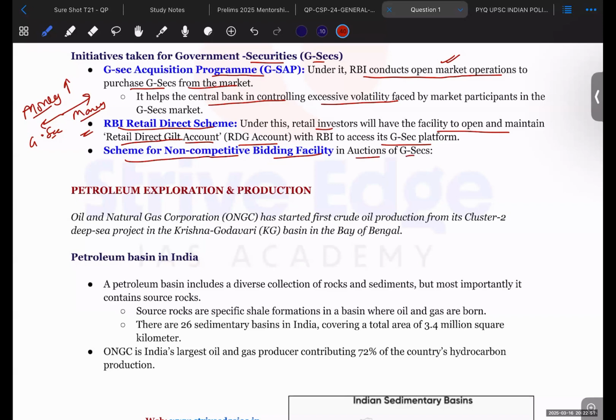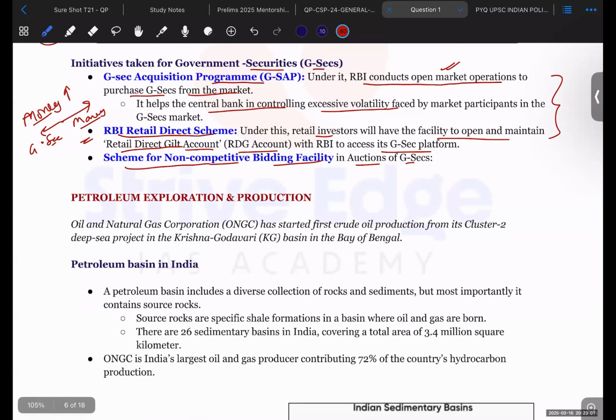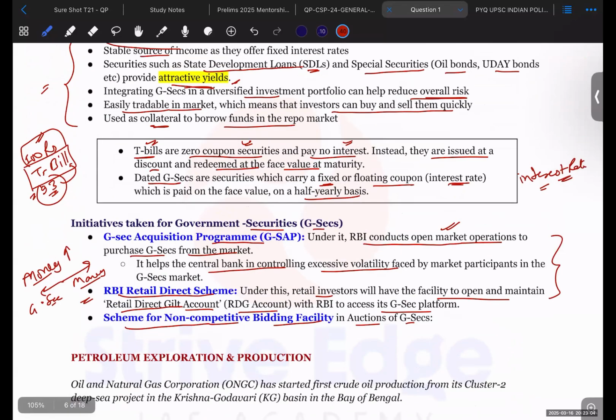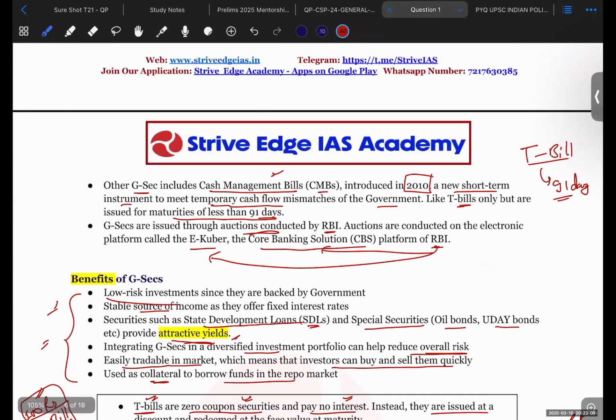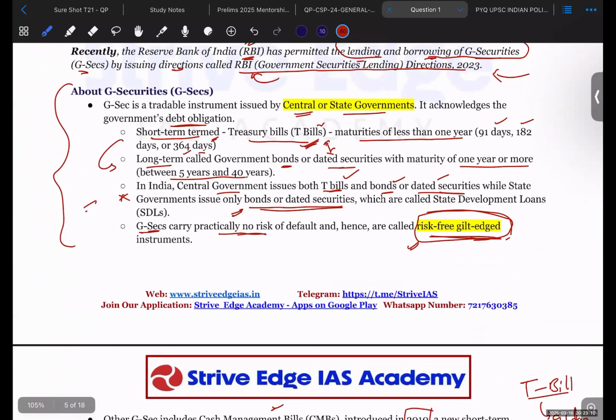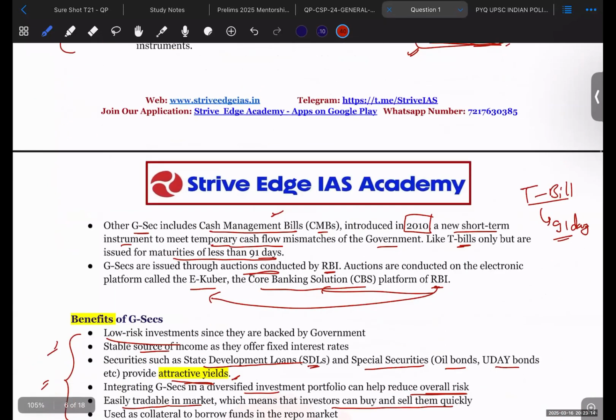So you should be remembering the things that are going on in the GSEC space. This is all about government securities. You should remember what the benefits are, why these government securities are being issued, and what the types of government securities are. These are the things that will be important for your purpose.